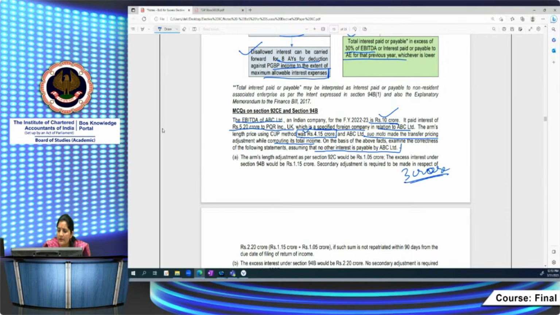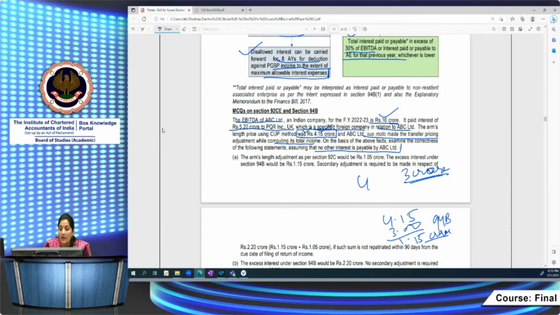If you have already restricted to 4.5, 15 crore से आपने कर ही लिया ALP adjustment, you have already made to your books of accounts. So how much is disallowed in section 94B? आपका कितना होगा अलाउ? 94B में आपका क्या होगा? 4.15 minus 3, right? So 1.15 करोड़ का आपका डिसअलाउंस कहाँ पे अट्रैक्ट होगा? 94B में.